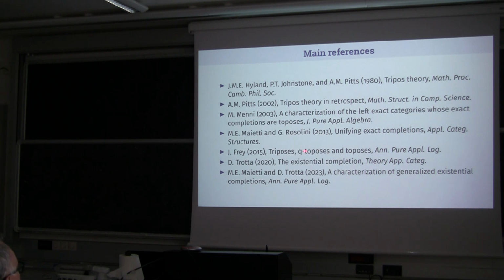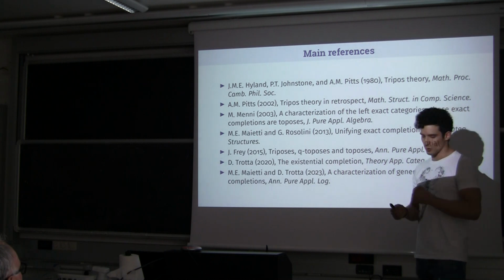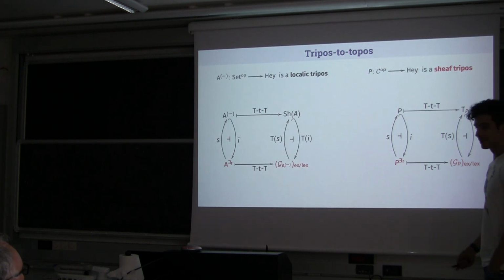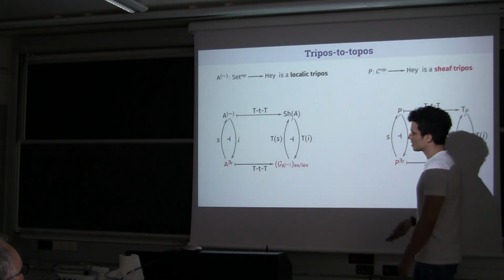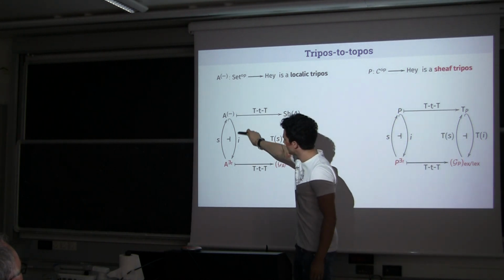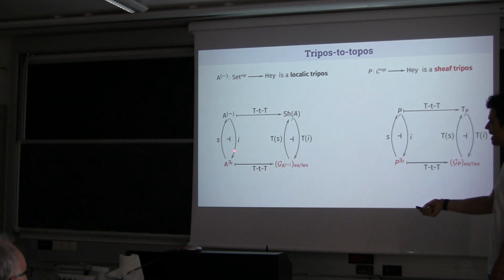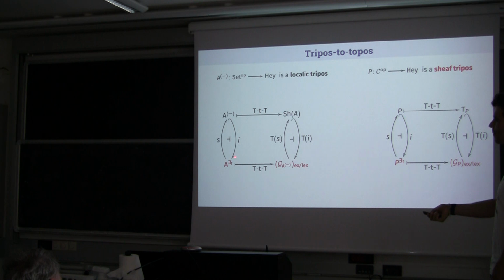And then, in order to lift the adjunction between triposes to their tripos-to-topos, we need to use the careful analysis of the tripos-to-topos construction presented in this work. Because the problem here is that this arrow is just, we will see the definition later, a morphism of primary doctrines.